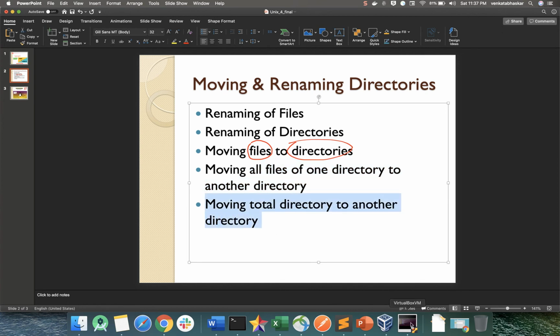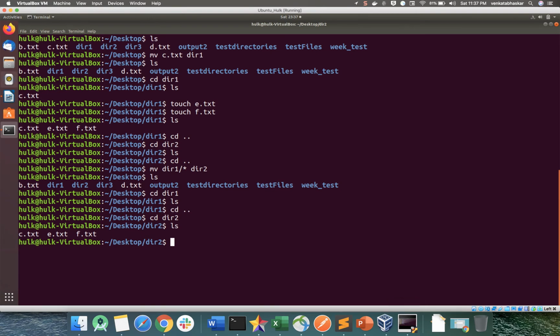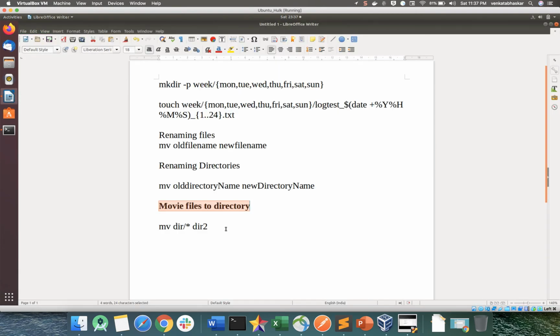Now see the syntax, there is a difference. Now I can use mv dir1 to dir2. What is the difference? With the earlier one, whatever files I have in this directory, only those files will move to directory 2. Now if I run this command, directory 1 itself moves to directory 2. Just check.